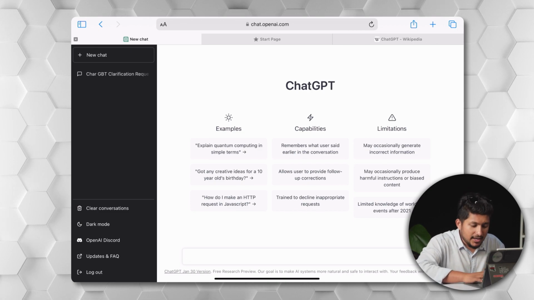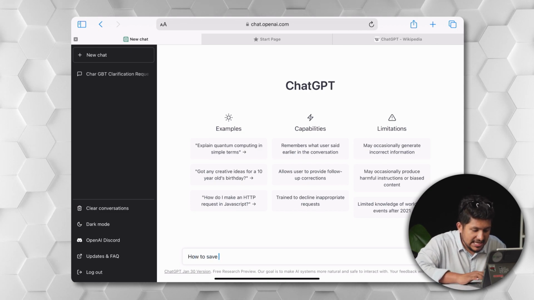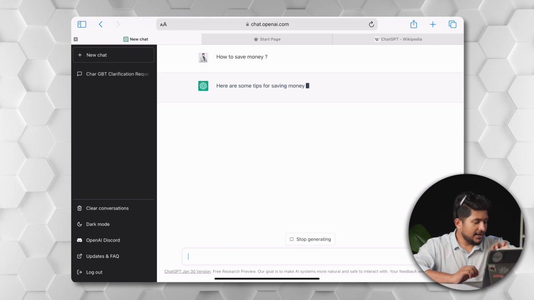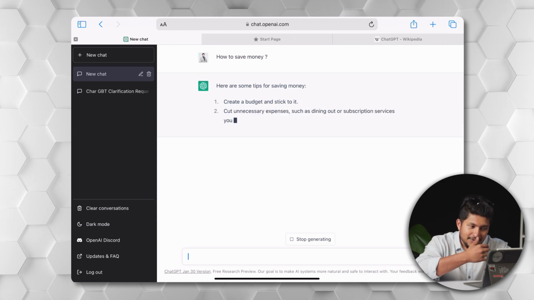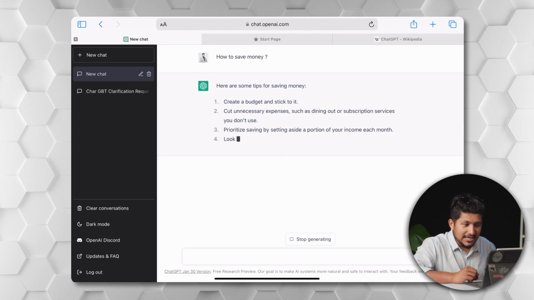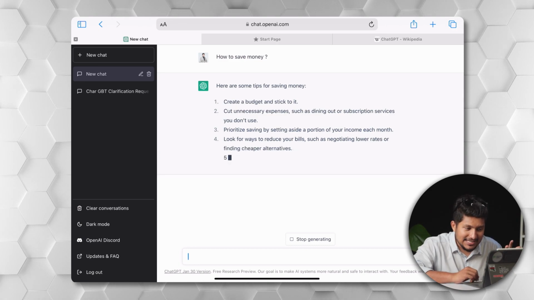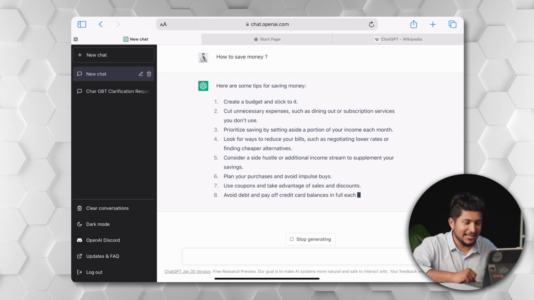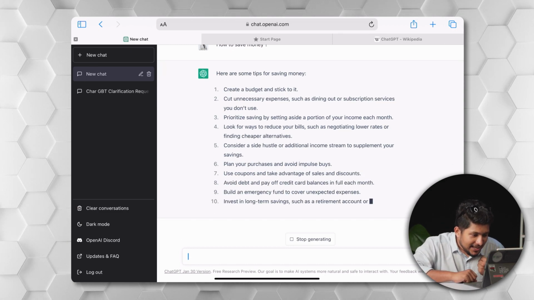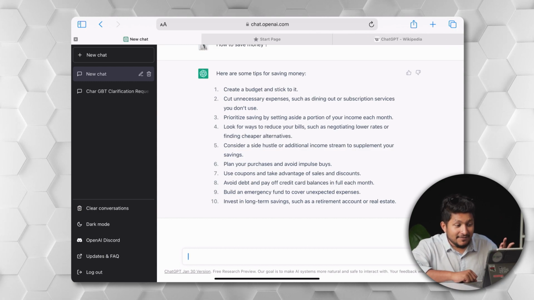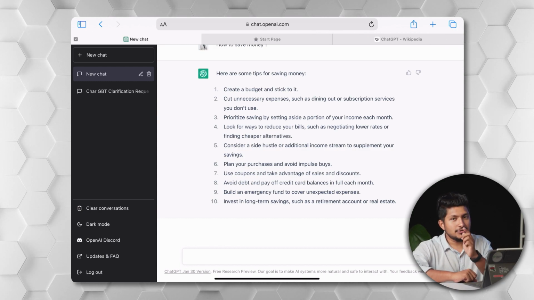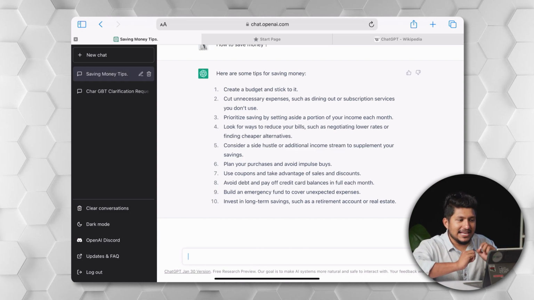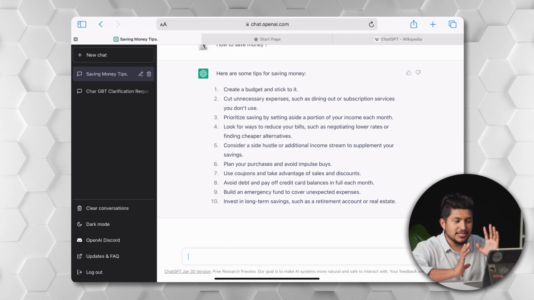So let us have this question: how to save money. Let us see how the answer comes. Okay, so yeah, in 2 seconds you have the answer here. Here are some tips to save money: create a budget, cut out unnecessary expenses, prioritize saving, look for ways to reduce bills, consider a side hustle to create additional income, plan your purchases, avoid debt, build an emergency fund, invest in long-term savings such as retirement accounts or real estate. Great. So you see here, right? ChatGPT in very little time has given us 10 different ways to save money, which is very interesting.